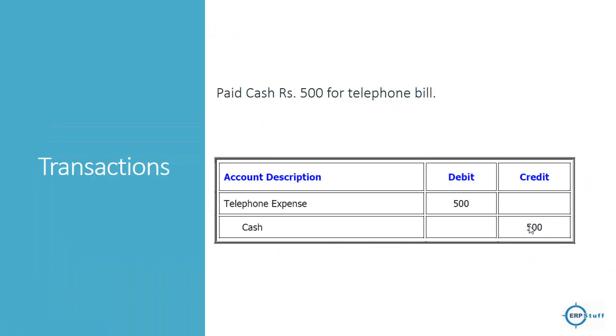Okay, a few transactions just to share an example. Let us say you have a transaction, paid cash. You have paid cash, it can be through check as well, then it will be a bank account. 500 for telephone bill. Here you are paying cash, so cash is reduced. If cash is reduced, it means credit. So, cash is credit. The other is telephone bill, it is an expense, debit.